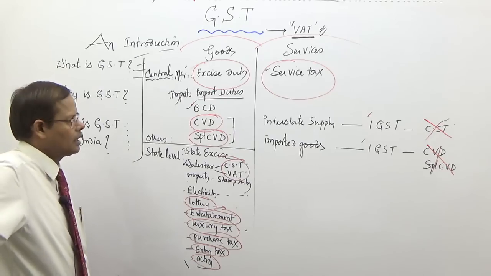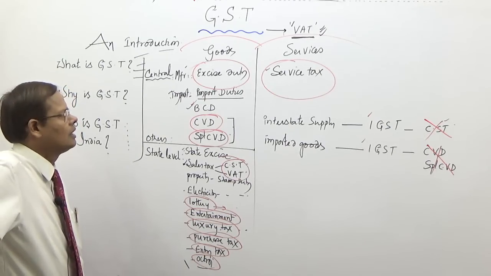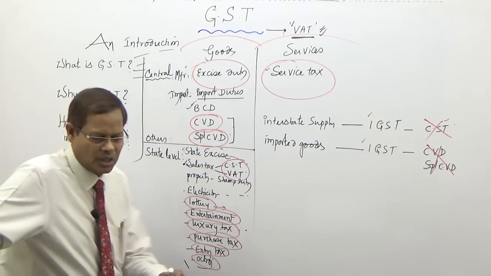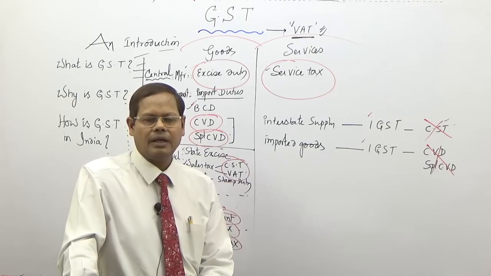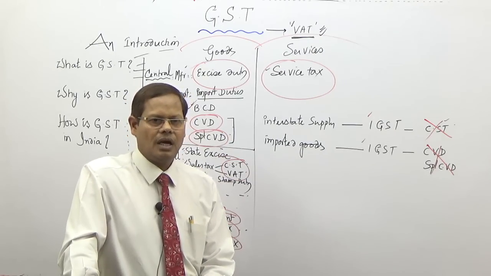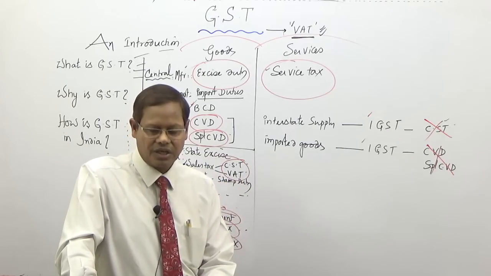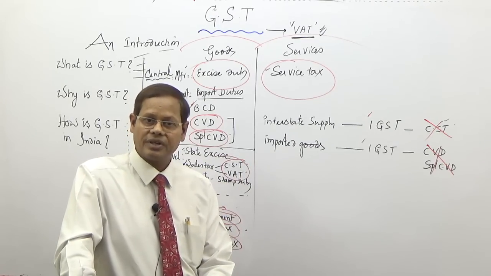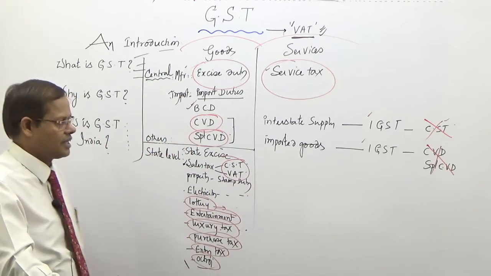By now, I think you are able to get a glimpse of the idea of what is GST, and it is a tax on goods and or services. It is levied on intrastate supply or interstate supply, and taxes are CGST, SGST together on intrastate, whereas in case of interstate supply, it is simply one single tax, that is IGST, integrated GST.